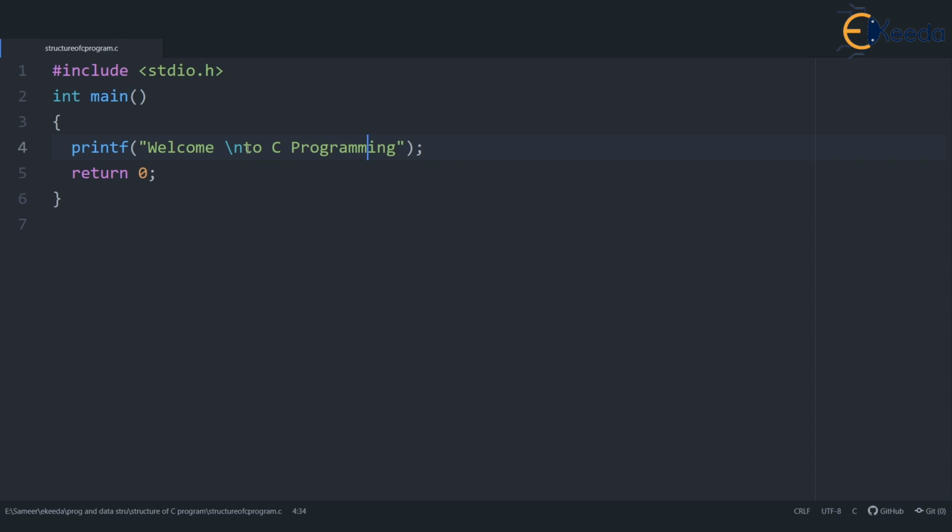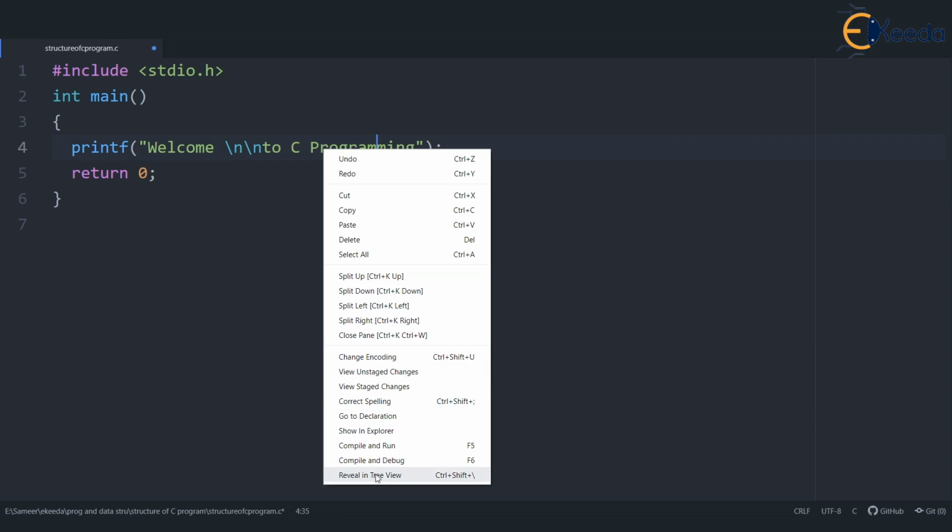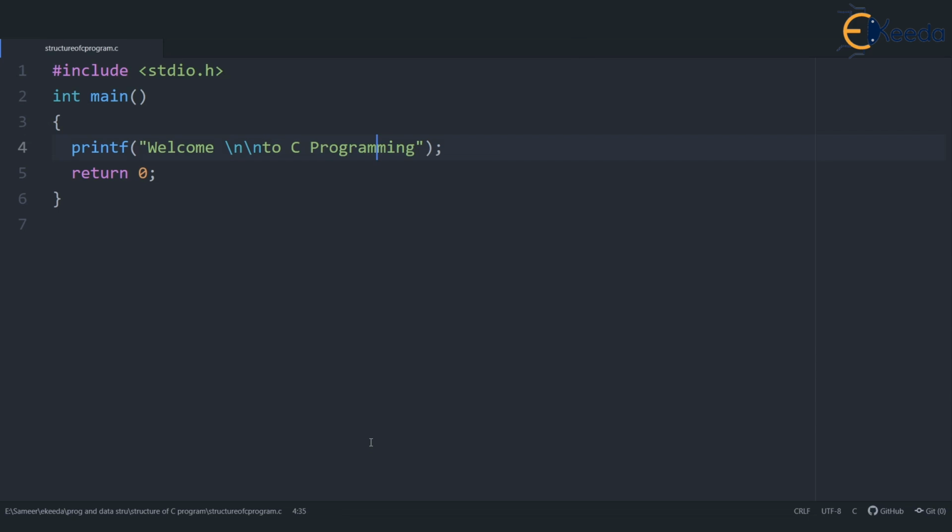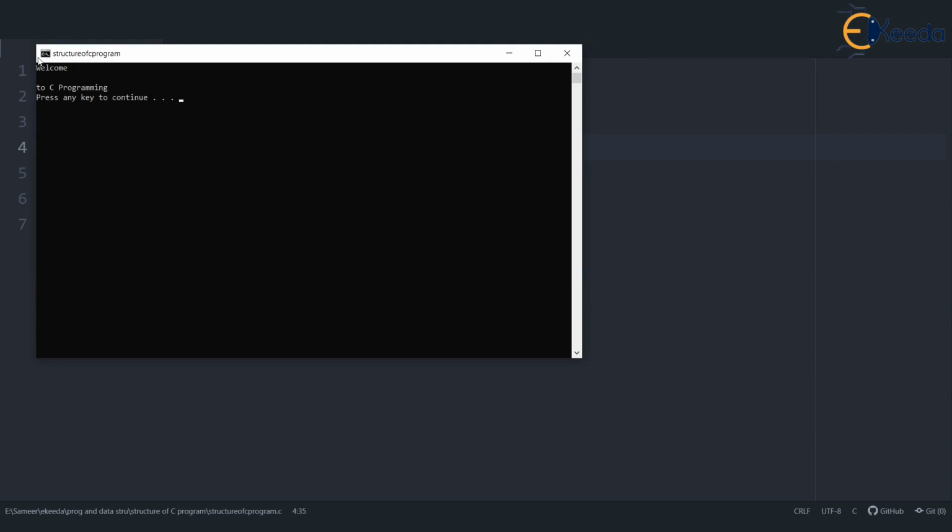The fact is you can give \n anywhere and any number of times within the quotation marks. For example, if I give 2 consecutive \n's, then obviously welcome will be printed on the first line, then a new line, and then again a new line. So to C programming will be printed on the third line. Let's see by compiling and running this C code. Yes, exactly. Welcome. Then there was a \n, so the cursor came on the second line. There was \n again, so the cursor came on the third line, and to C programming was printed.